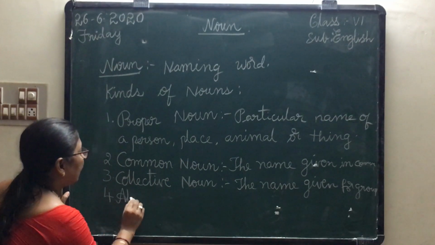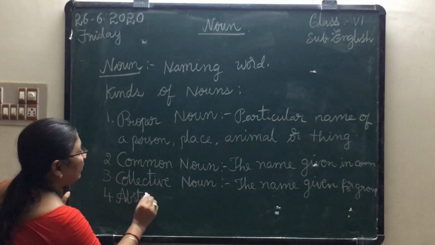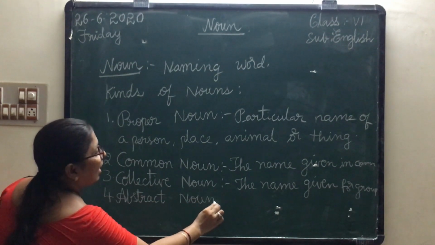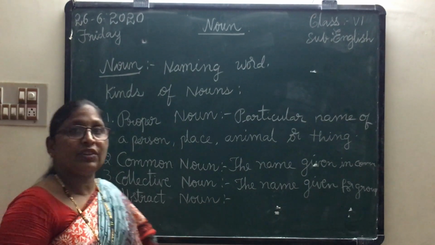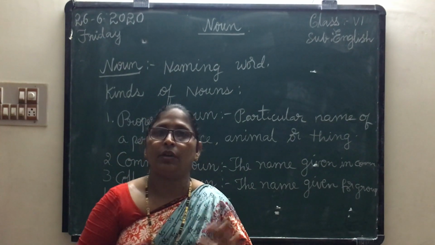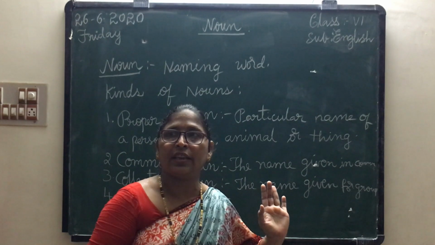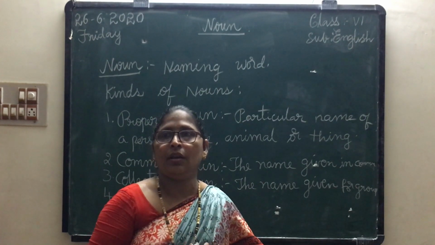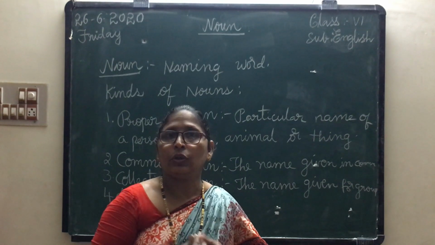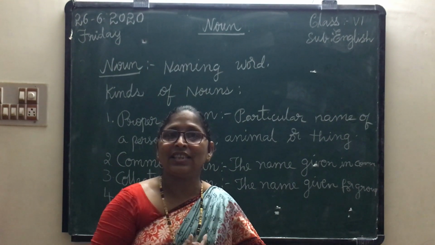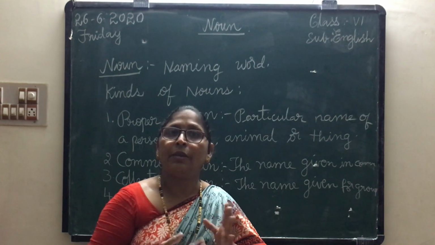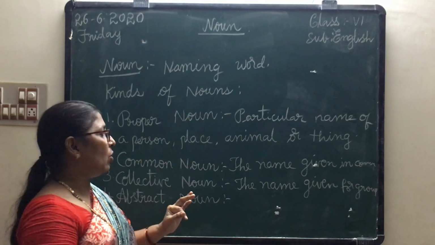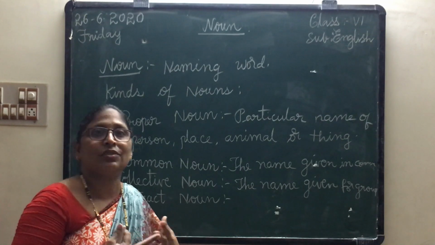Next, abstract noun. Here, with an abstract noun, we cannot describe this noun or imagine it. We can just feel it. For example, happiness, sadness, truth, honesty. We cannot count them, we cannot imagine them, we can just feel them. The noun which tells about a feeling is called an abstract noun.